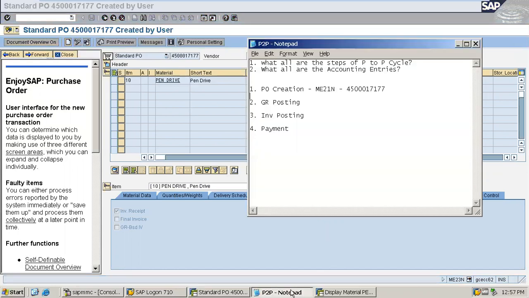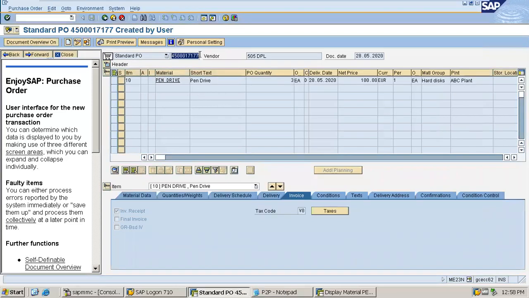So the first step has been executed, that is PO creation, and please note there is no accounting entry and the system has not generated any accounting entry, as expected. No accounting entry. Let me write it down. So PO creation has been completed. Now the next step is GR posting.